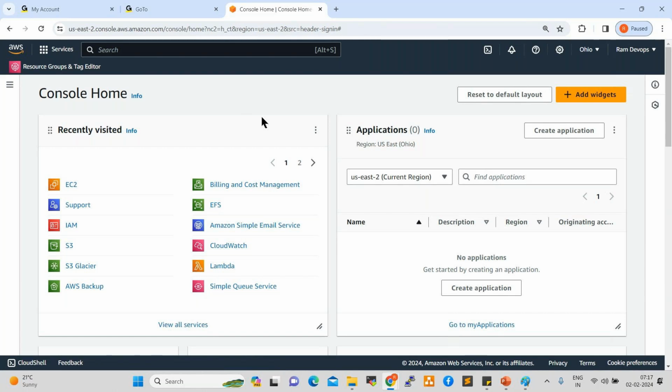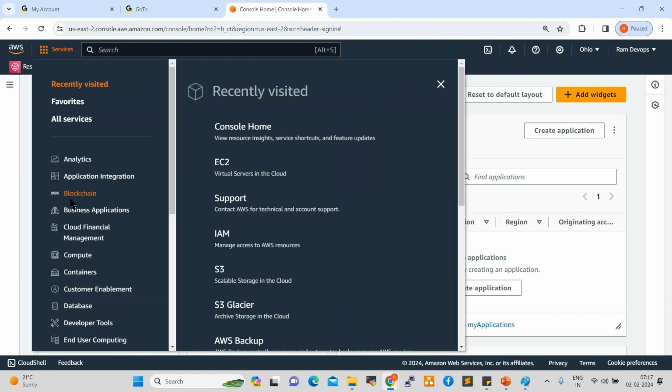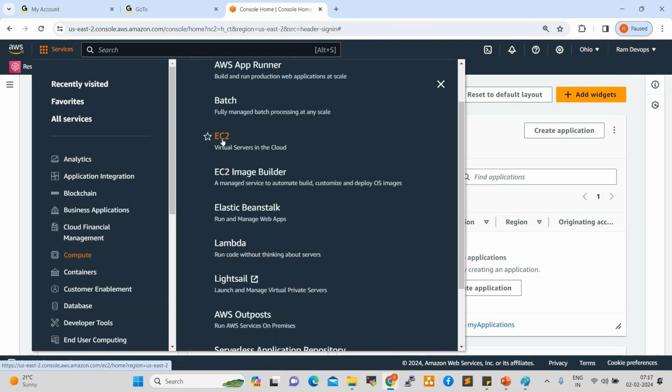Now I received a request, and as per the request I am creating a server. This is the region. Now go to services. Click on services, click on compute, click on EC2. So the navigation is services, compute, EC2.